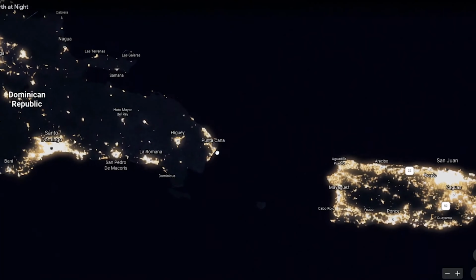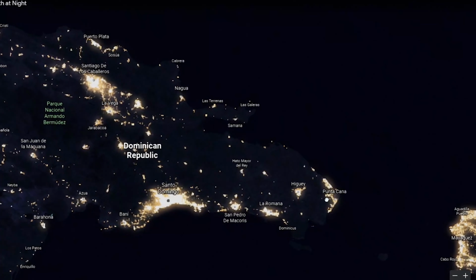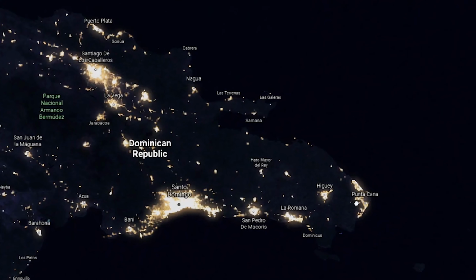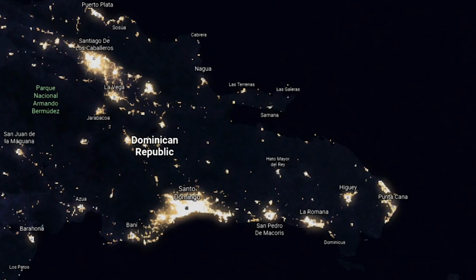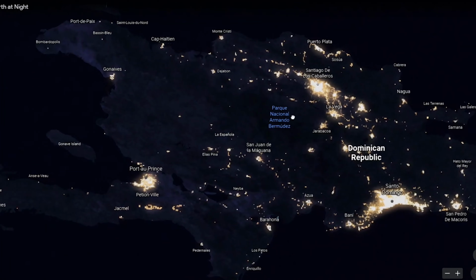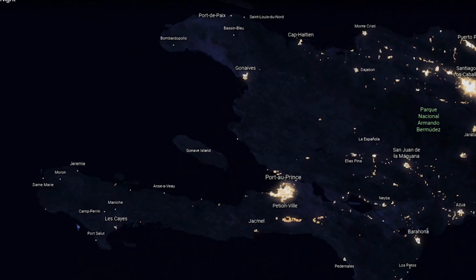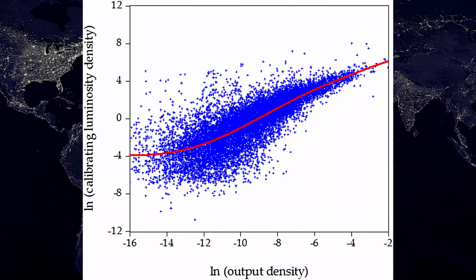Moving to the west, we find the Dominican Republic, which is right in the middle of Latin American GDP per capita. The DR isn't as well lit as Puerto Rico, but we can still see multiple areas of high economic activity. Moving a bit farther west, we find Haiti, which is the poorest country in Latin America. Well, normally it's the poorest. Recently, it was passed by Venezuela, which was once the richest country in Latin America. I wonder what happened there. Como se dice socialism? Anyway, Haiti, unsurprisingly, has almost no light. So looking at these three countries, we have a strong correlation between light at night and economic activity. And here's the correlation around the world.